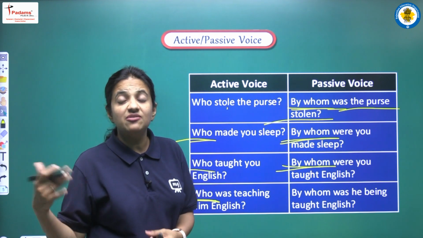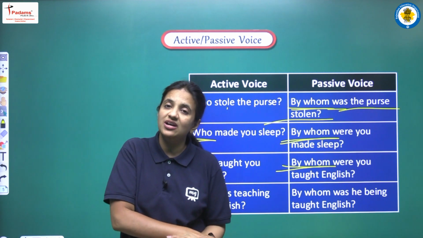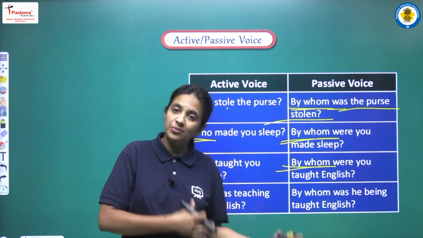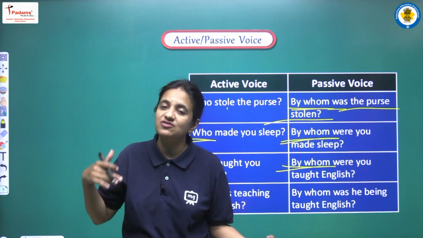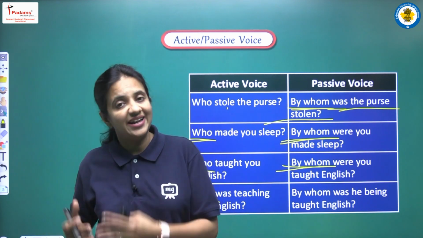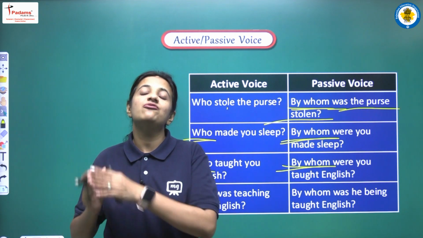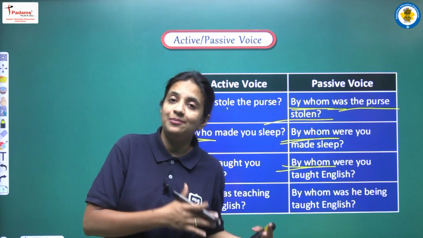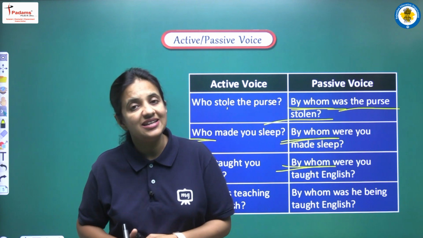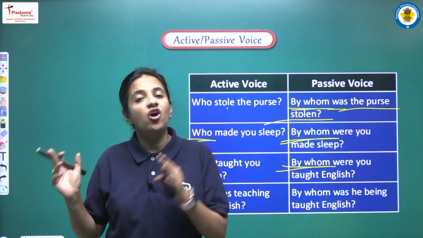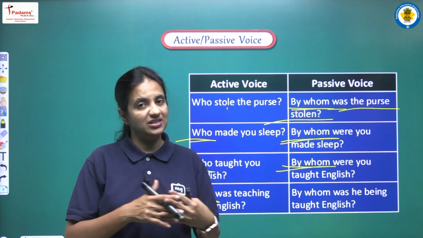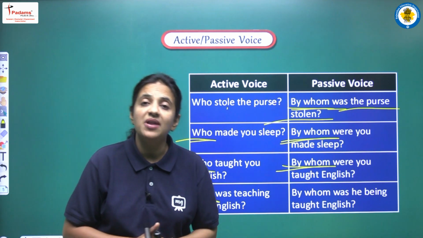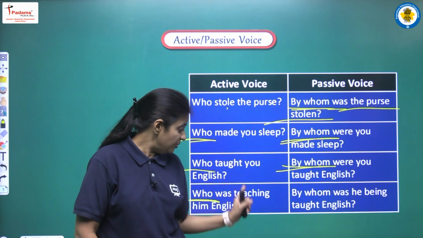We only have to use the helping verb, the auxiliary verb, according to the tense that is given. And this thing we have already discussed in previous videos. We have discussed all the tenses, that if we have a certain tense in the active voice, according to that, what helping verb we have to use in our passive voice sentence. So all the rules related to this we have discussed already. So just apply those rules and don't be confused here.